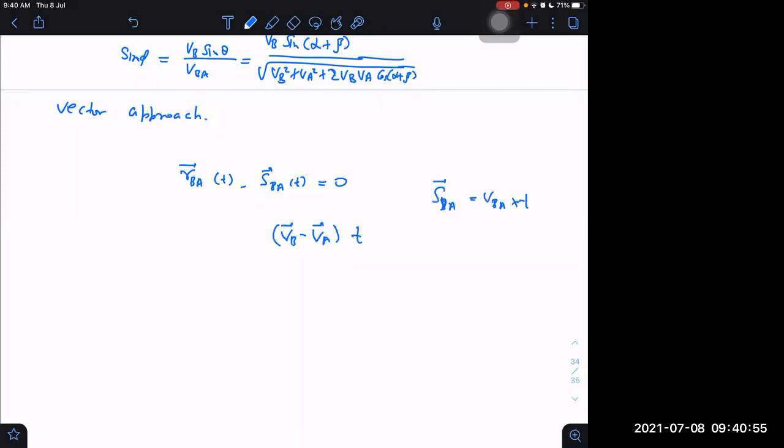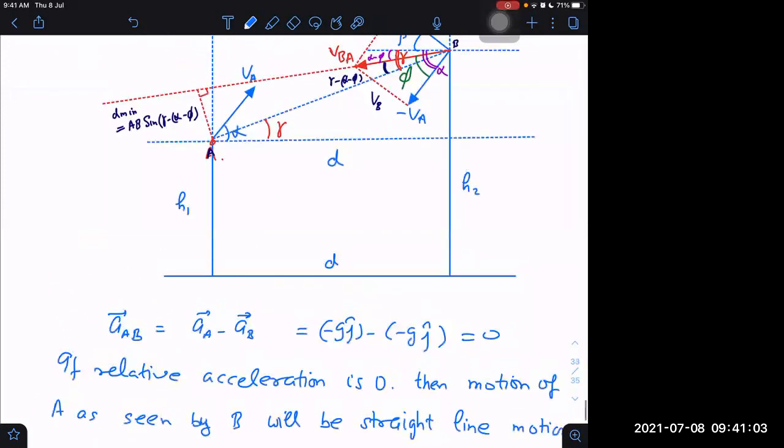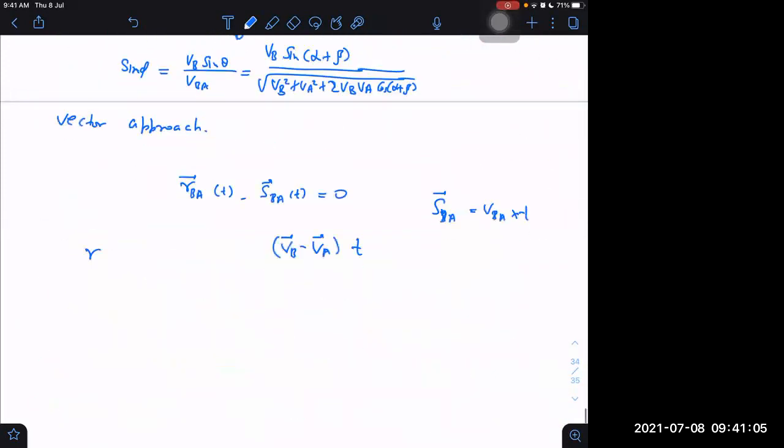What is RBA? RBA will be the initial position vector. What is the initial position vector of B with respect to A? From the diagram it is clear. H2 minus H1 is along J cap and D is along I cap. This is the initial position vector.